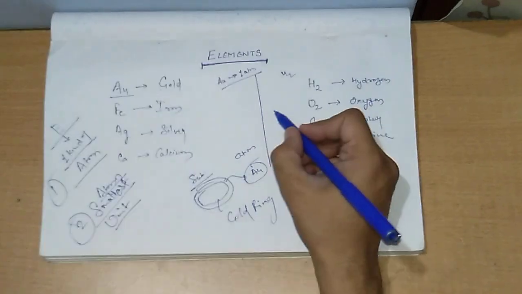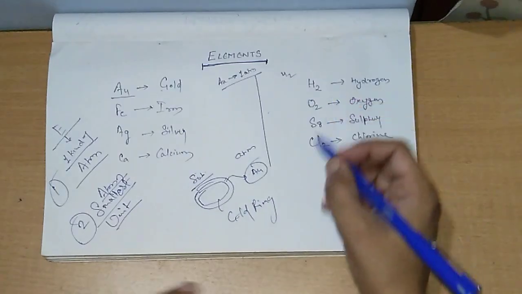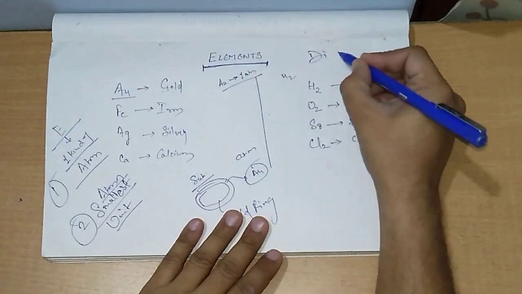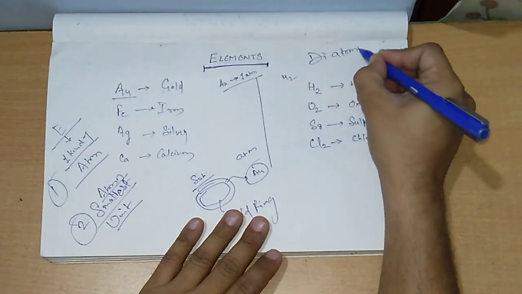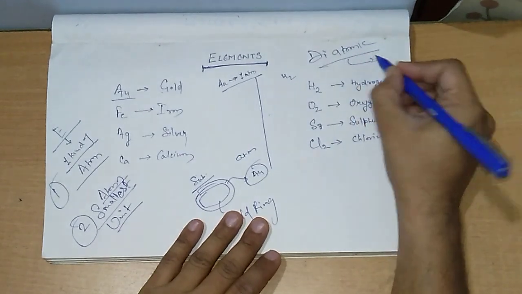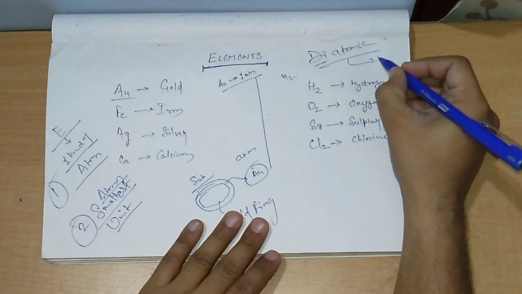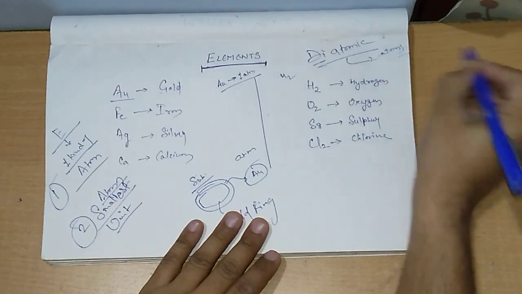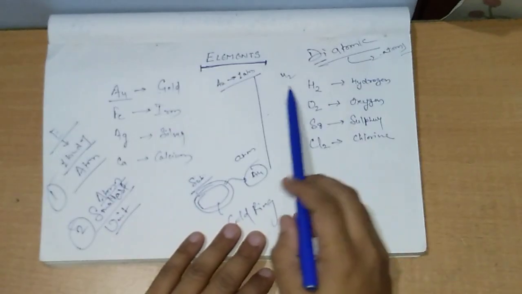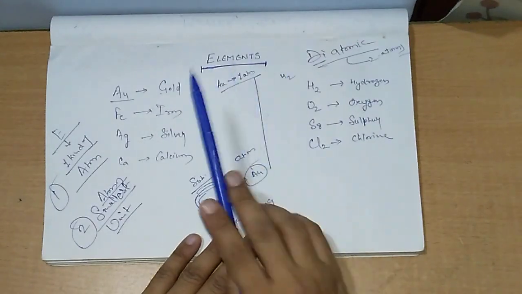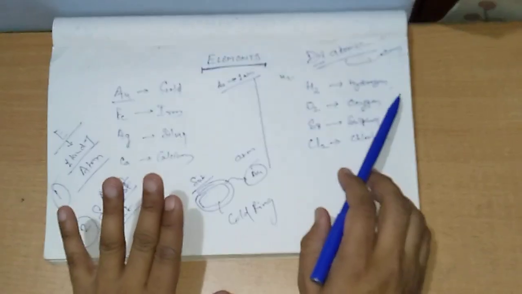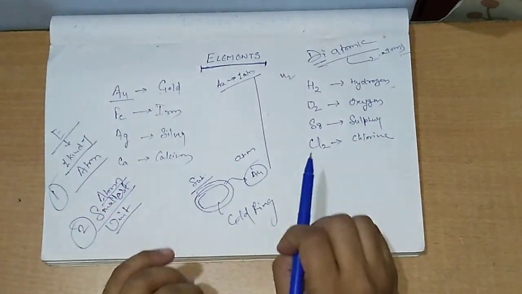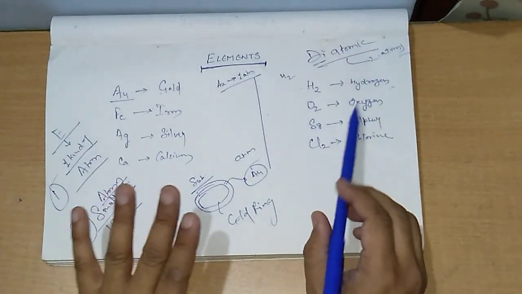Oxygen is also diatomic. When I say diatomic, di means two atoms. Clear? So we are not going to get hydrogen in the free state.